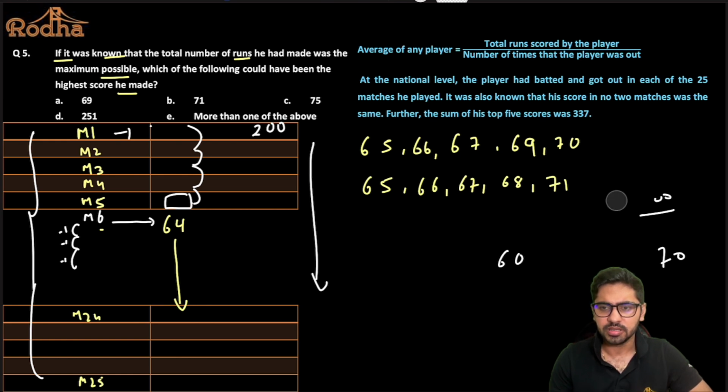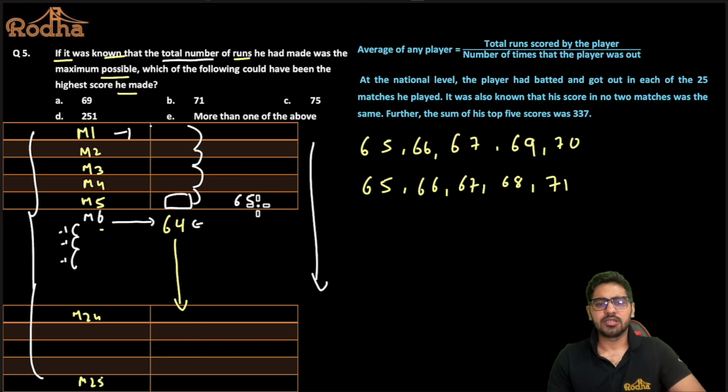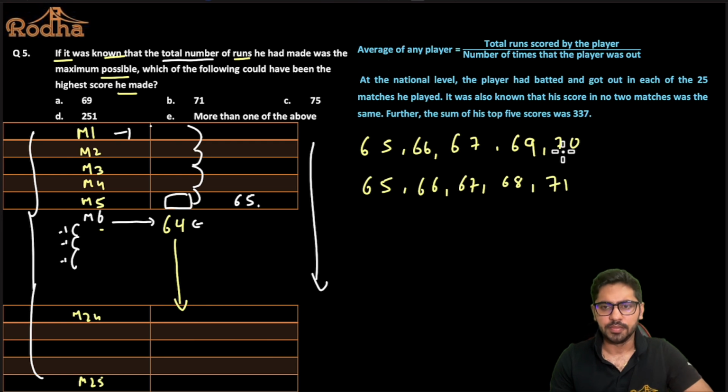So I'll just remove this to not have any confusion here. What I'm trying to say is that if you want the total number of runs he made to be the maximum possible, in that case the match 6 score should be maximum. That can only be maximum when match 5 is 65, right? And this is 65, so we have two cases for match 1. The match 1 highest score can be either 70 or 71, right? But the question is asking which of the following could have been the possible score. So 71 is a possibility. So I can say my answer should be definitely option number B here.